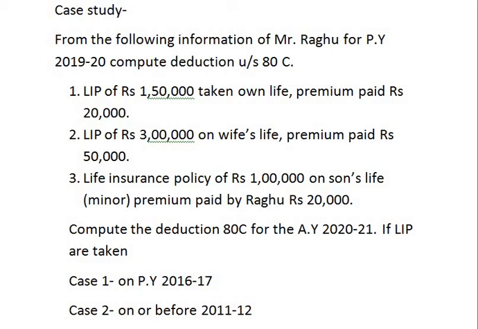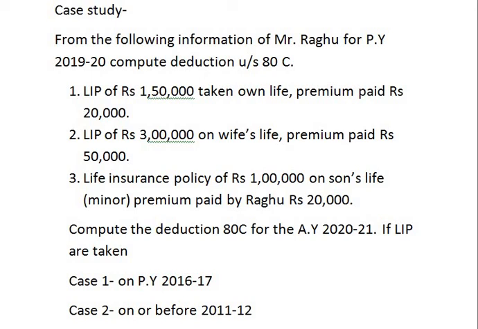Number 1. Life insurance policy of rupees 1,50,000 taken on own life and the premium paid rupees 20,000. Second, life insurance policy of rupees 3 lakh on wife's life and the premium paid was rupees 50,000. Third, life insurance policy of rupees 1 lakh on son's life who is minor and the premium paid by Raghu rupees 20,000. With this information, you are asked to compute the deduction under section 80C for the assessment year 2021.